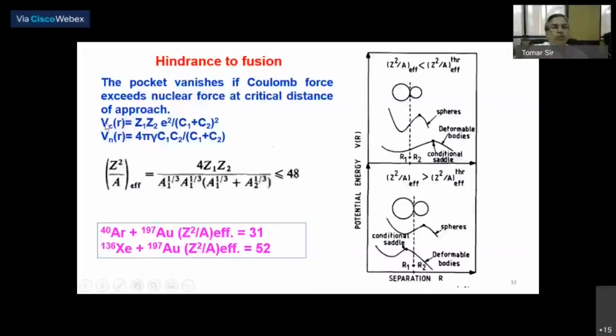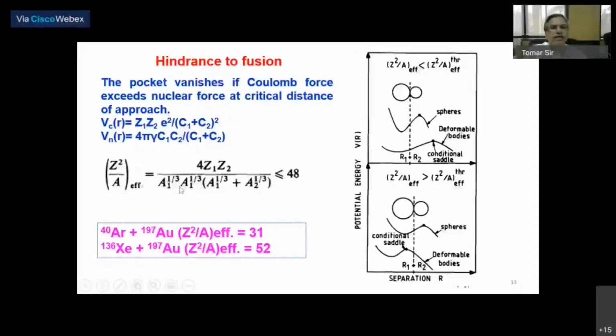So the Coulomb potential and the nuclear potential: the Coulomb potential is repulsive, and the nuclear potential is attractive. And so there is a pocket for these two, but for a heavy projectile-target combination, the pocket vanishes.